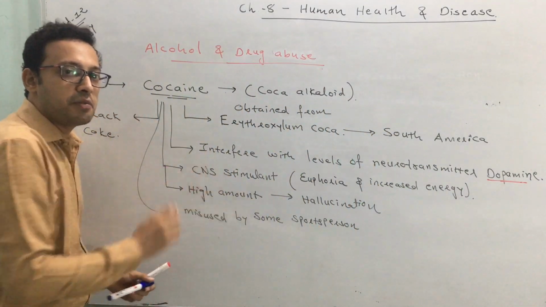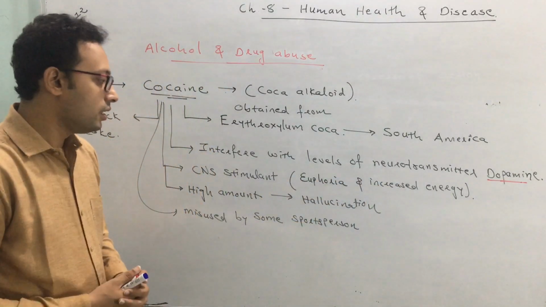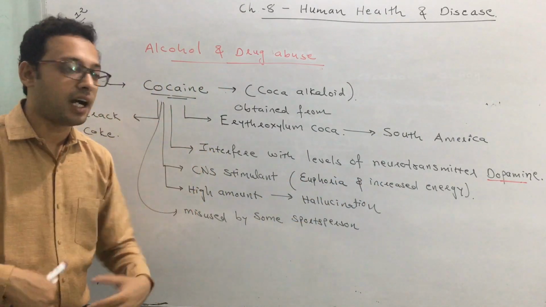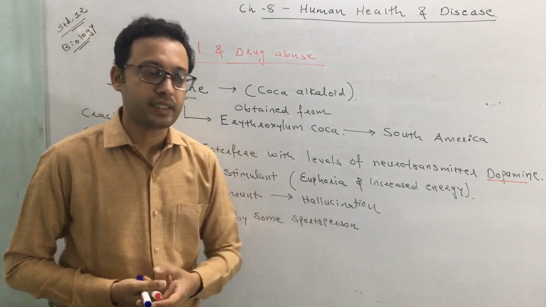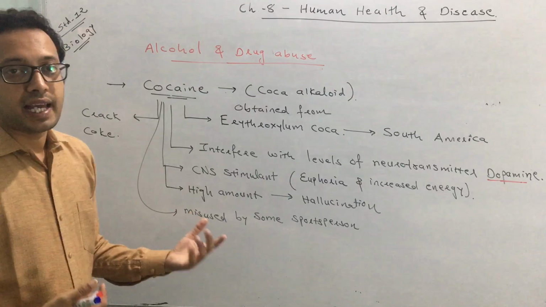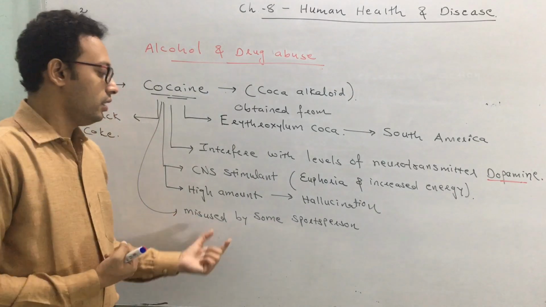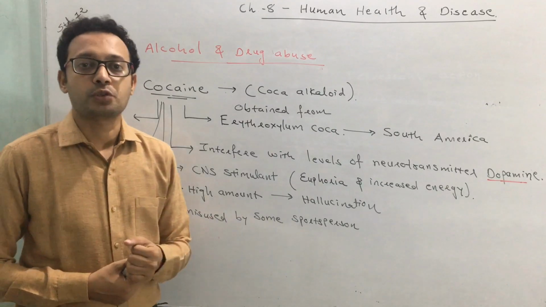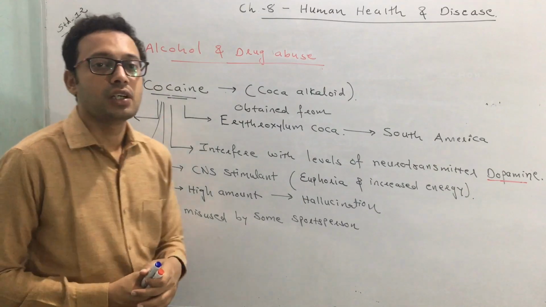They are CNS stimulants, so they are responsible for euphoria and increased energy. But when consumed in a high amount, it is responsible for hallucination, a dream-like state. And as it is a CNS stimulant that increases the energy and power, it is misused by some sports persons. Okay, so that is the third category of drug, that is cocaine.